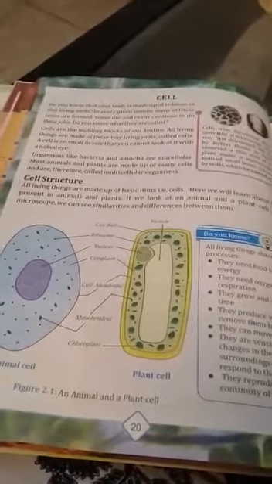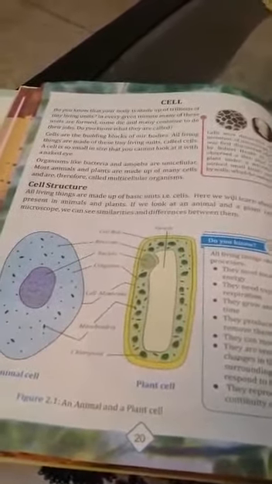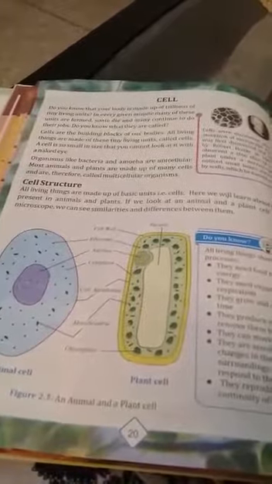It is a hard and dead layer made up of cellulose. Cellulose is a large molecule which we cannot digest. It is a natural fiber found in plants. Cell wall is not present in the animal cell.